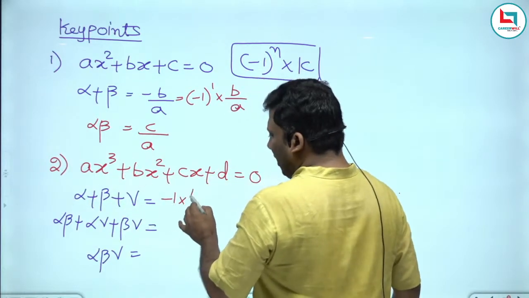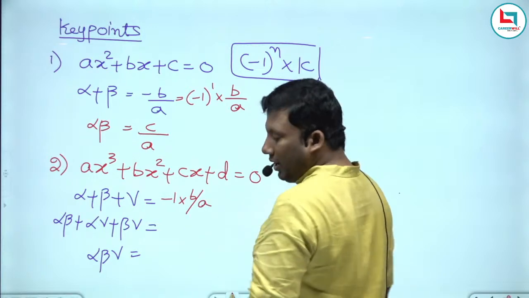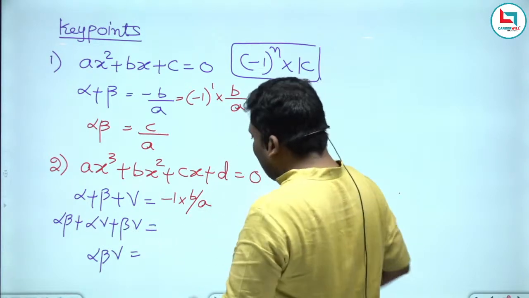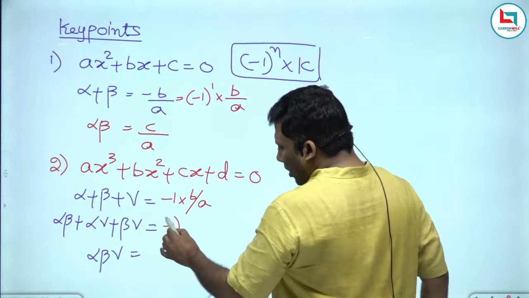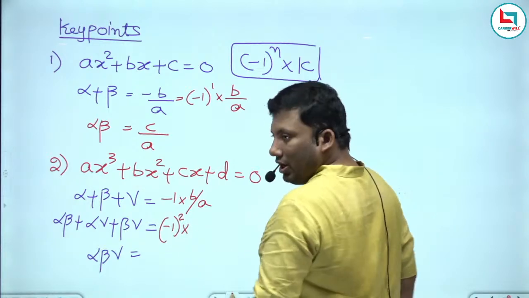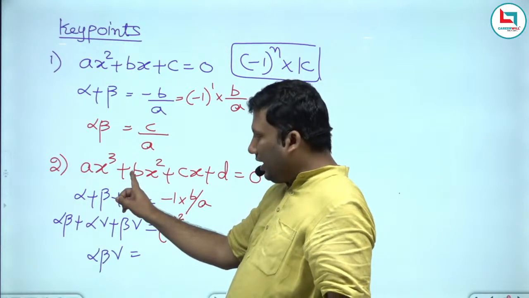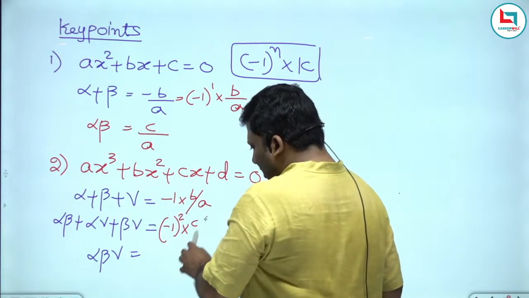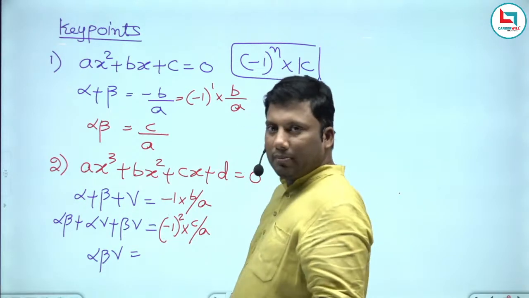First it is minus b by a. Sum of the roots taken 2 at a time, n is 2: minus 1 square into c by a.